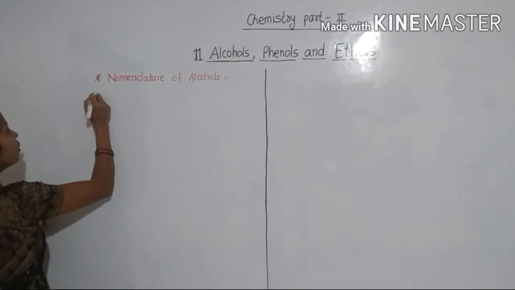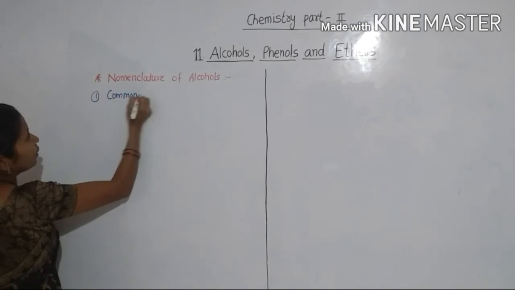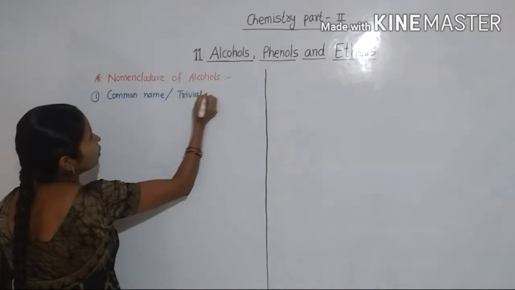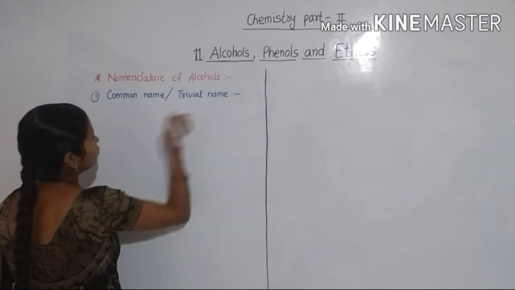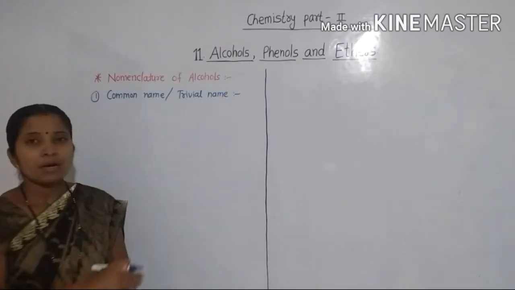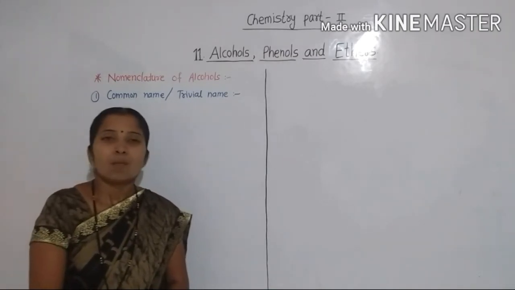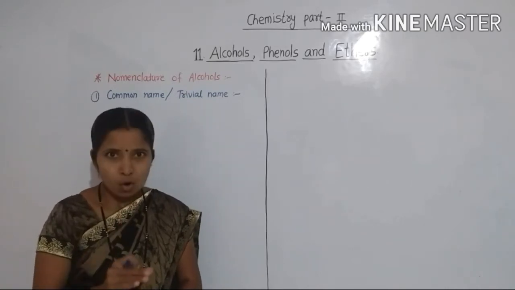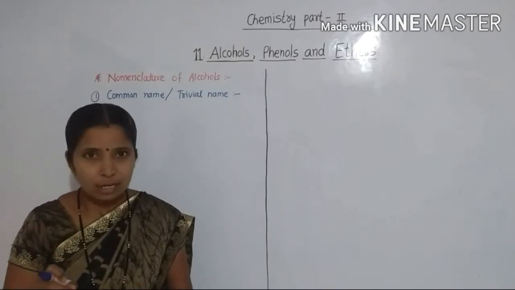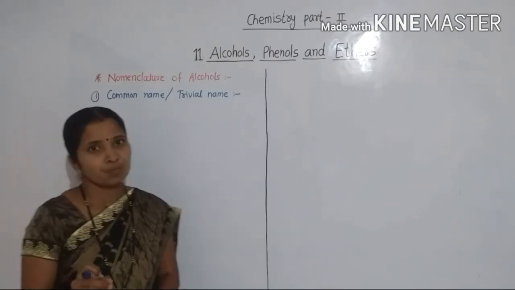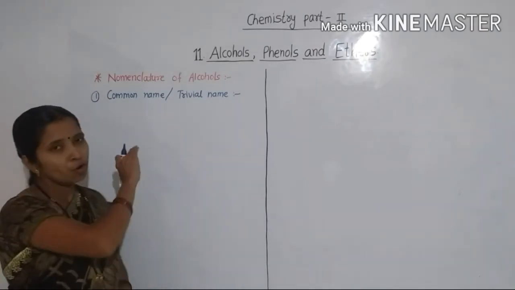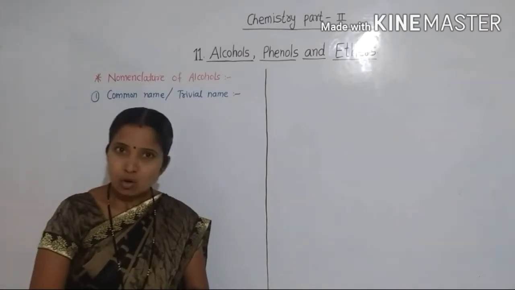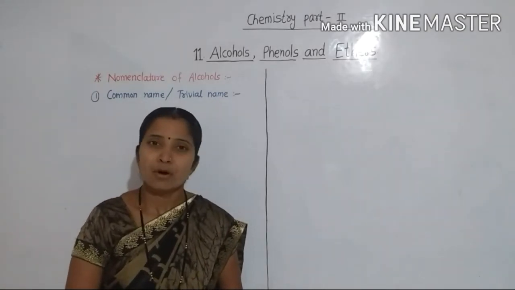Common name or trivial name system. The common names of alcohols are obtained by adding the word alcohol after the name of the alkyl group attached to the OH group. I repeat again, the common or trivial names of alcohols are obtained by adding the word alcohol after the name of the alkyl group bonded to the OH group.